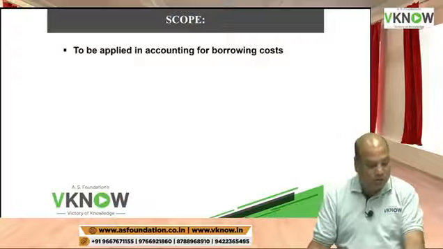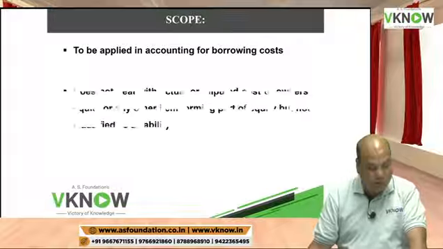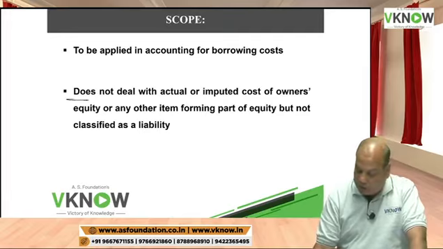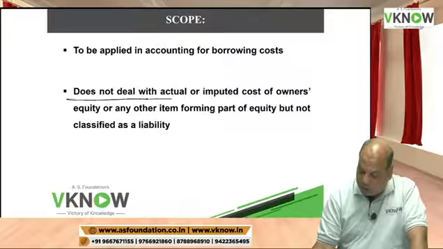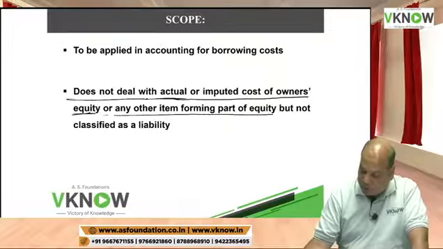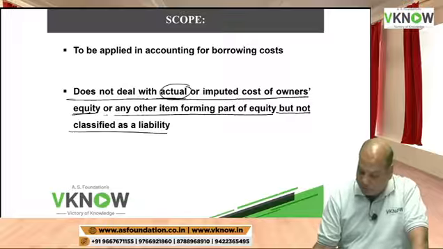In the second line, you just mention the scope. The standard is to be applied in accounting for borrowing cost, and this standard does not deal with, underline, does not deal with actual or imputed cost of owner's equity or any other item forming part of equity but not classified as a liability. So listen to me carefully.